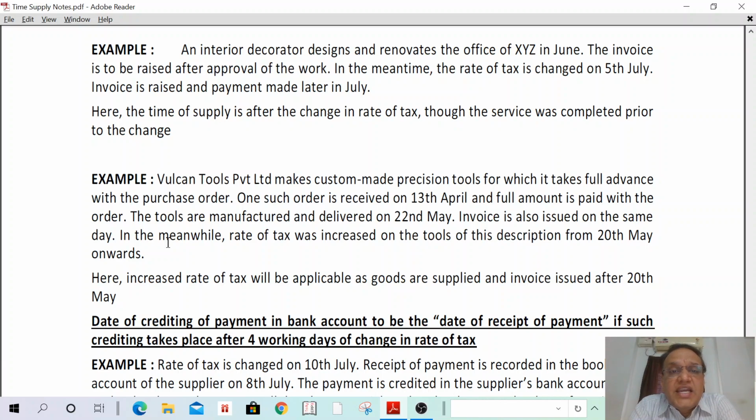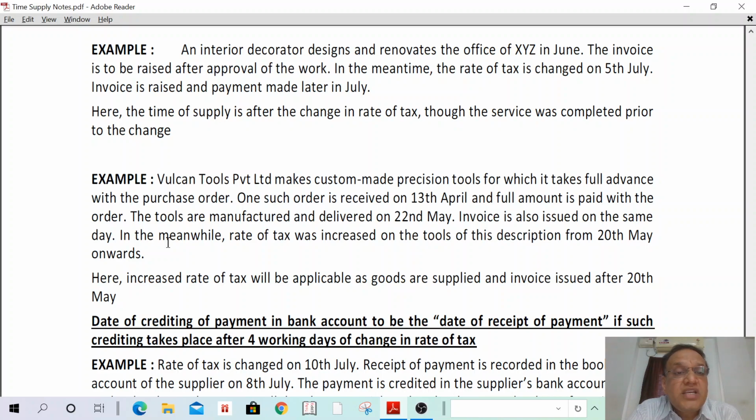An interior decorator designs and renovates the office of XYZ in June. Okay. The work has been completed in June. That means I have first read the problem.